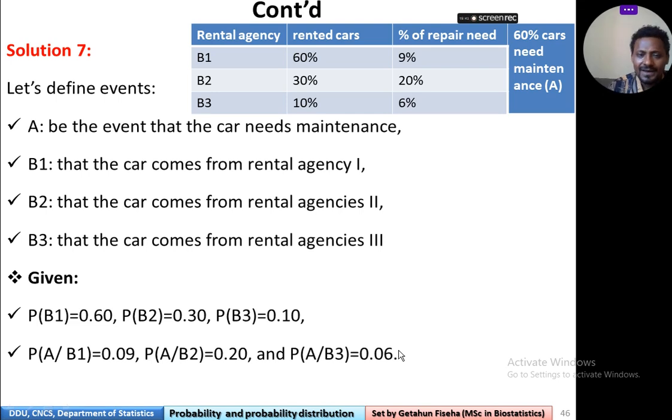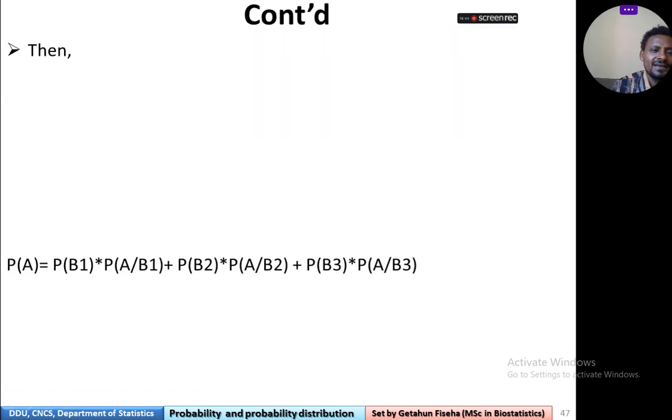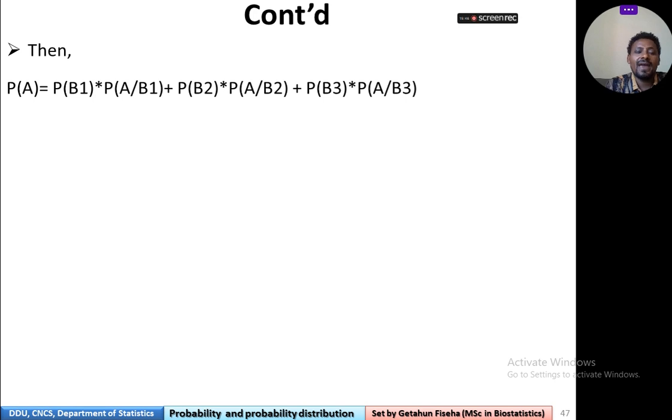Now we can find the probability of A, which is simply the car that needs maintenance. So probability of A is equal to probability of B1 times probability of A given B1, plus probability of B2 times probability of A given B2, plus probability of B3 times probability of A given B3.